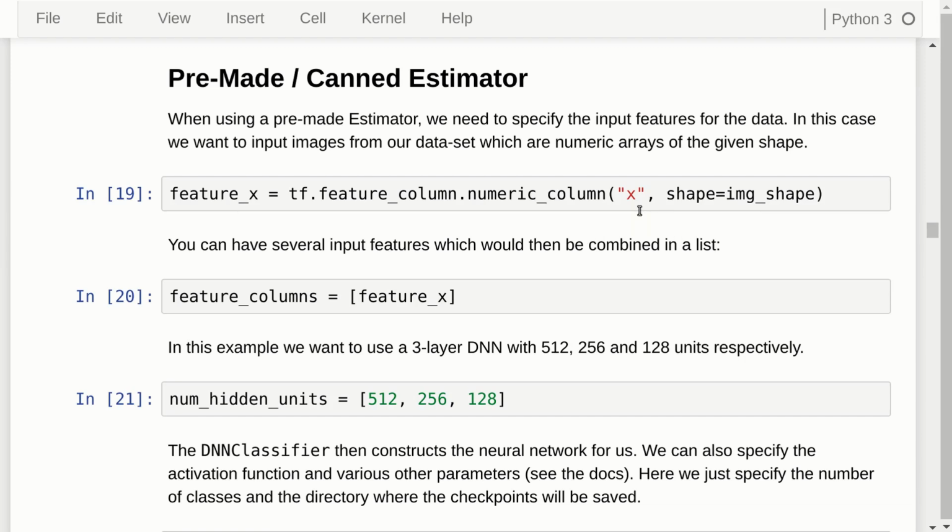Anyway, we have to give it a name, which we just say x, and we have to tell what shape it is. So this is the array shape of the NumPy arrays for the images. And then if we have more than one feature, we gather them together in a list so we can input them all to the estimator. And we want to make a 3-layer neural network with 512 units in the first layer, 256 in the second, and 128 in the last.